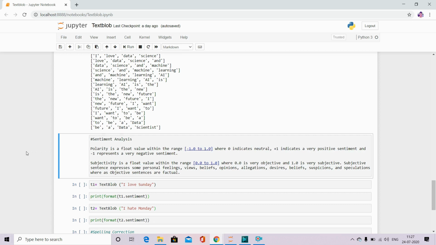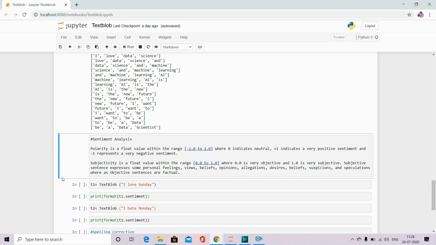So if my polarity is in the minus, it means it is giving me a negative sentiment. If my polarity is plus, it means it is a positive sentiment. And if it is 1, then it is 100% positive. Another one is subjectivity. So what is subjectivity? Subjectivity is a float value within the range 0 to 1, where 0 is very objective, 1 is very subjective. Then what is subjective? Subjective sentences express some personal feelings, views, beliefs, opinions, allegations, desires, disbelief, suspicions and speculation, whereas objective sentences are factual.